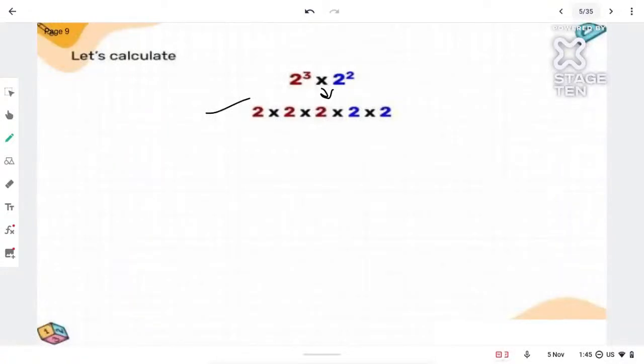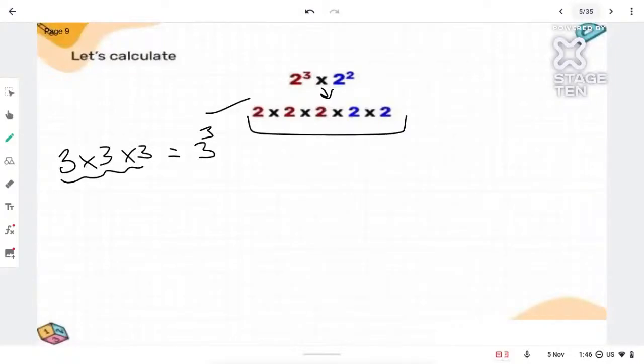Now, we studied in the last class, if you have any number multiplying, for example, 3 into 3 into 3, the same number multiplies, so what will you write? You will write 3, and how many times is it repeating? 3 times. So you will write it in the power of 3. 3 raised to 3 you will write. Now can we apply the same rule over here? 2 is multiplying by 2 five times. So can I write it as 2 raised to 5?